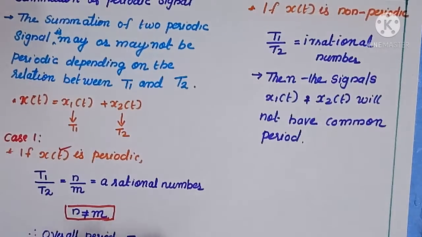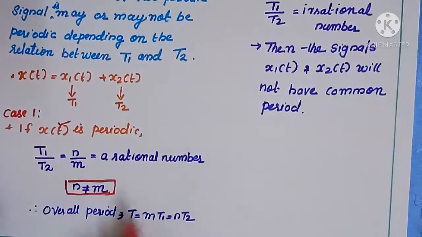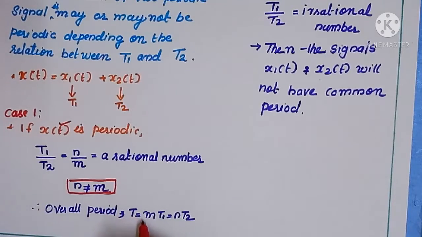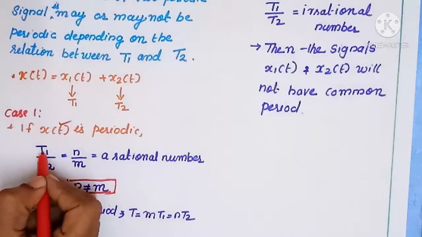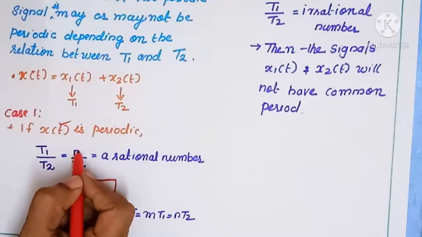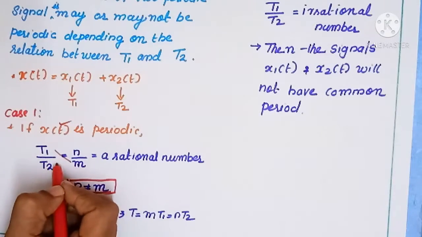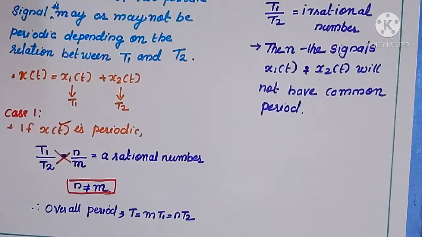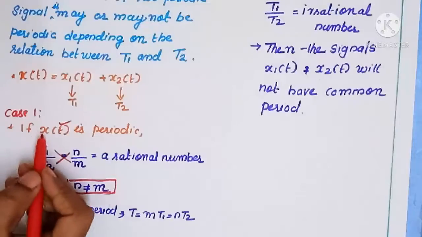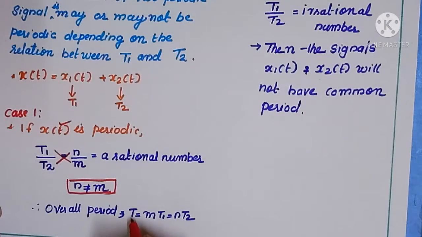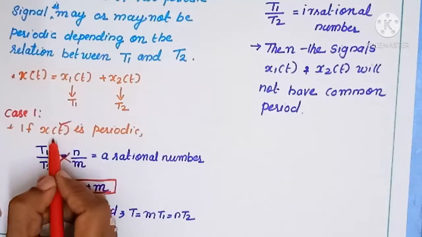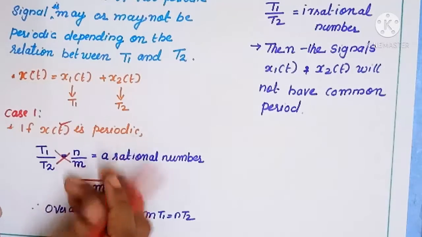Then the overall period T should be equal to m times T1, which is equal to n times T2. You just multiply crossly. So the overall period of x(t) can be written as T equal to mT1 equal to nT2.